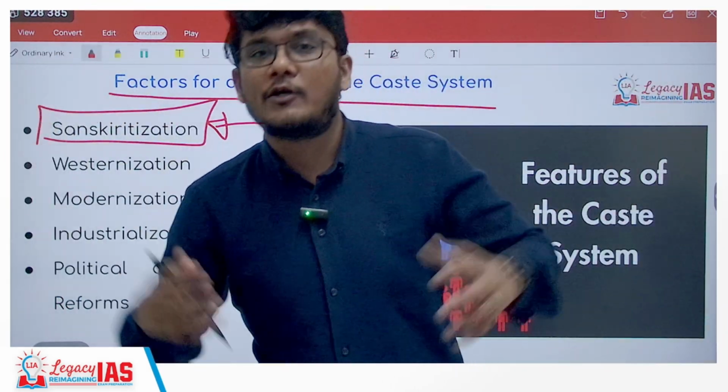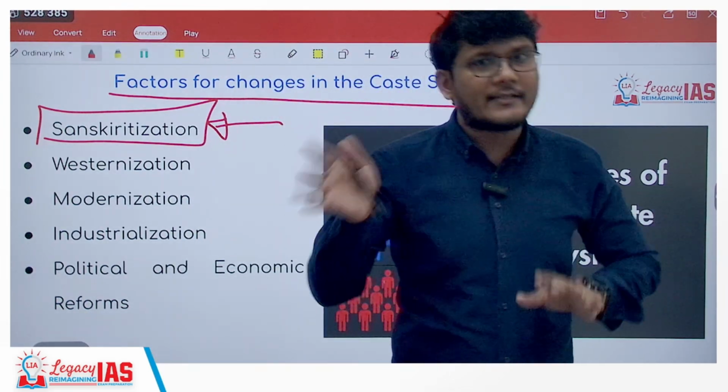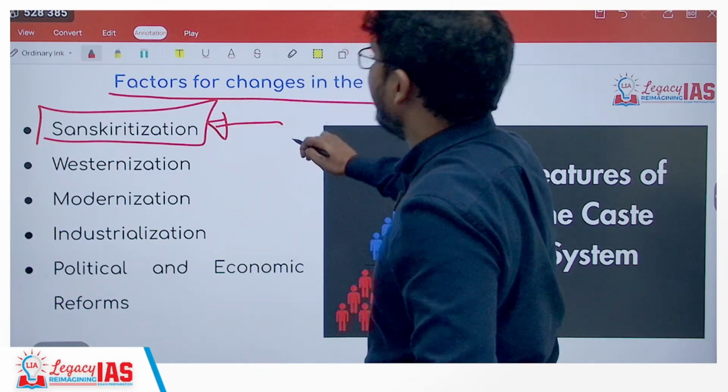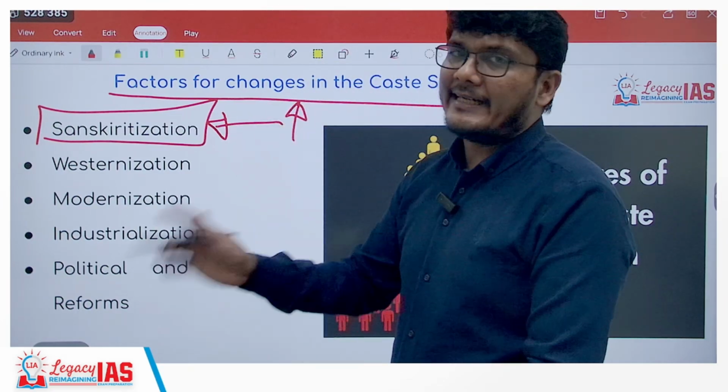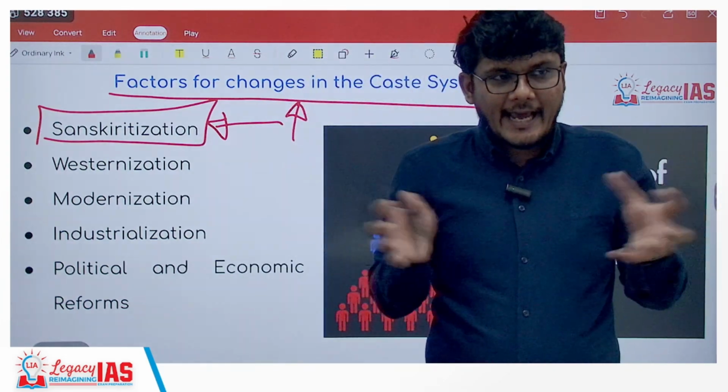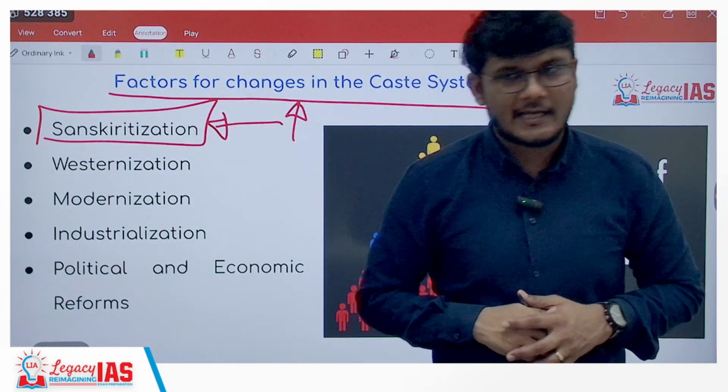Things can culminate to violence, but in some cases it can lead to upliftment in the status of the person or their particular community in the hierarchy.